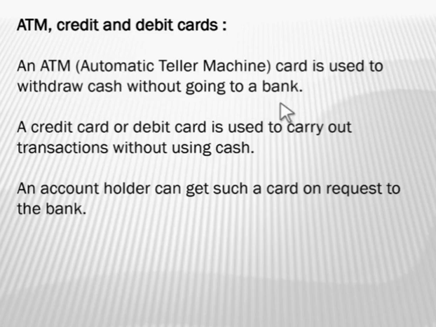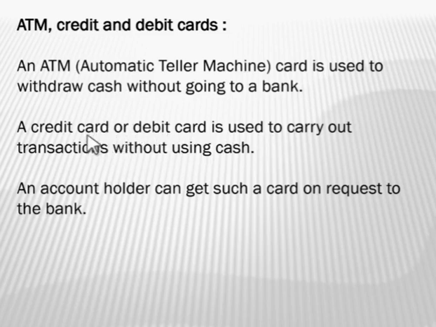You can simply insert the ATM card in the ATM machine and you can deposit or withdraw cash from it. Now, a credit card or debit card is used to carry out transactions without using cash. There are different types of cards, credit cards and debit cards.